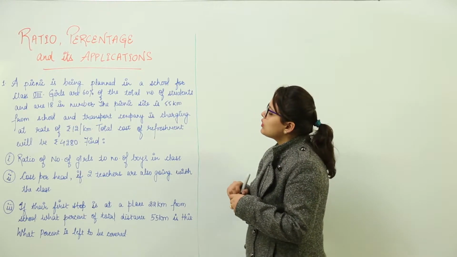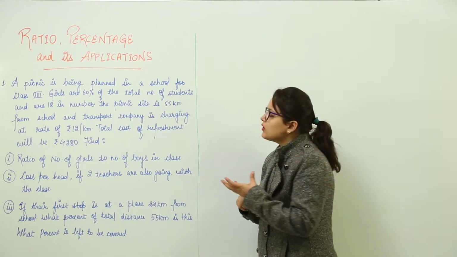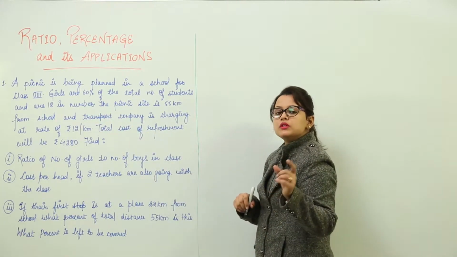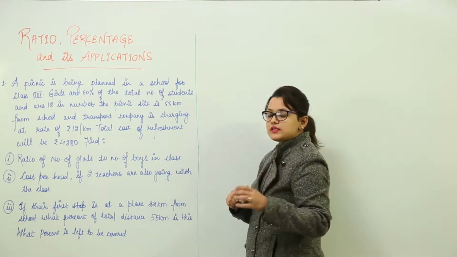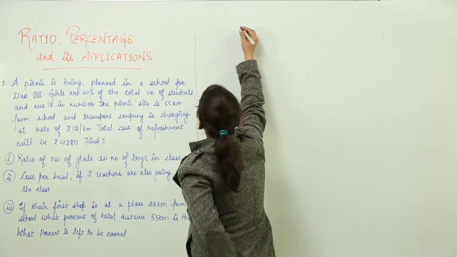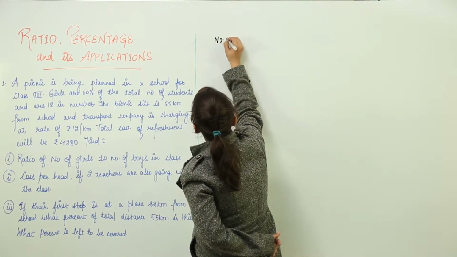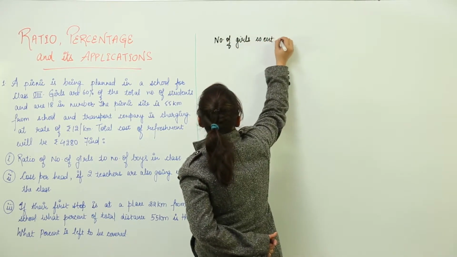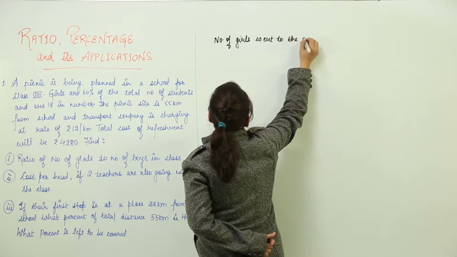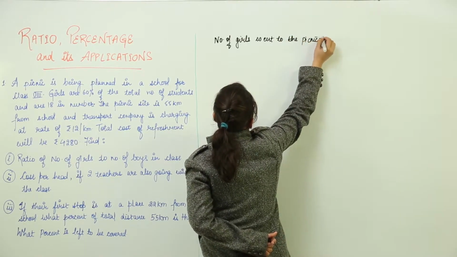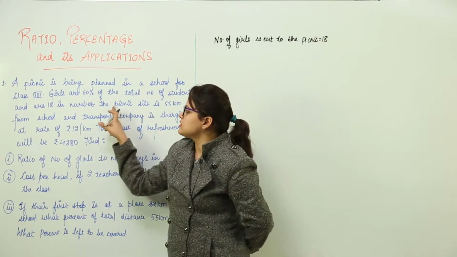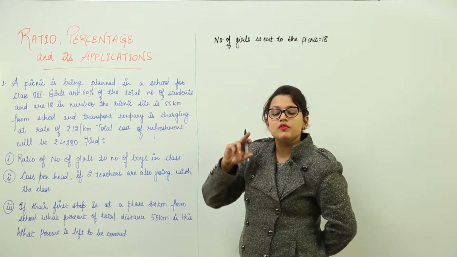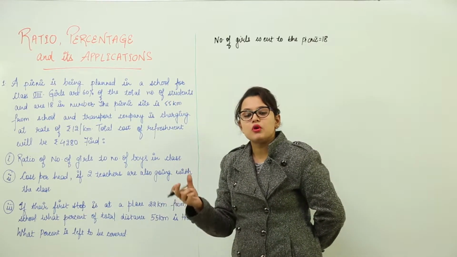So let us check what data is given in the question. We have been given that the number of girls who went to the picnic, students of class 8, is 18, right? So I can write: number of girls who went to the picnic is 18. One more thing is given: girls are 60% of the total number of students. So we need to find out how many boys have gone to the picnic.